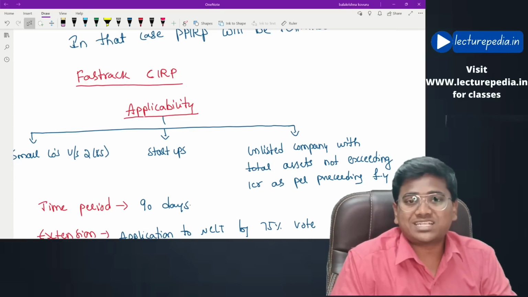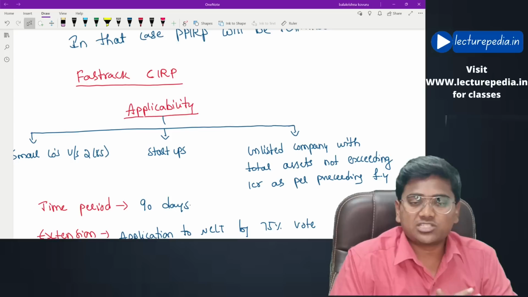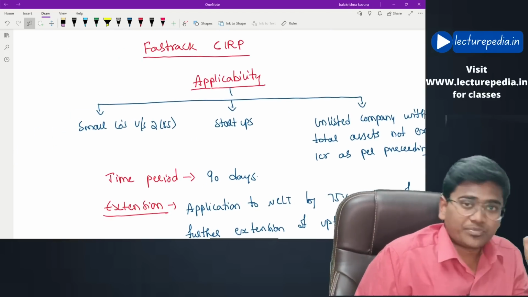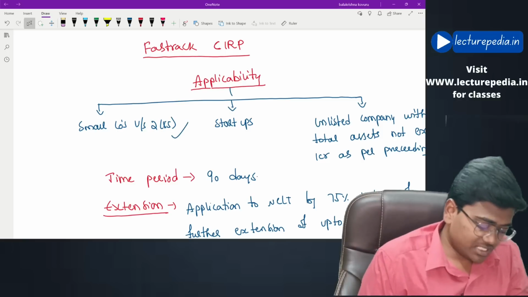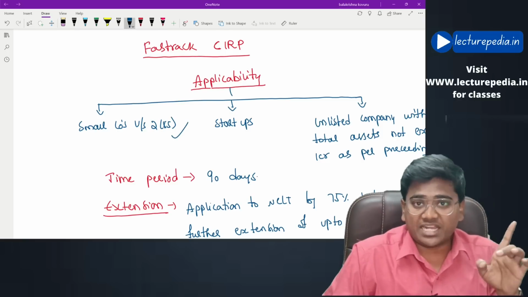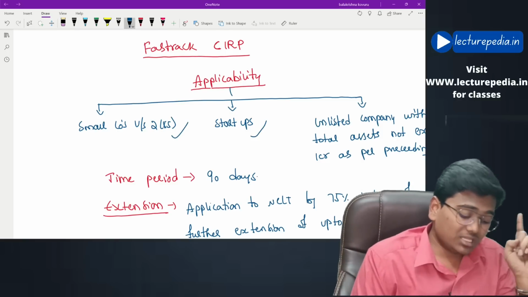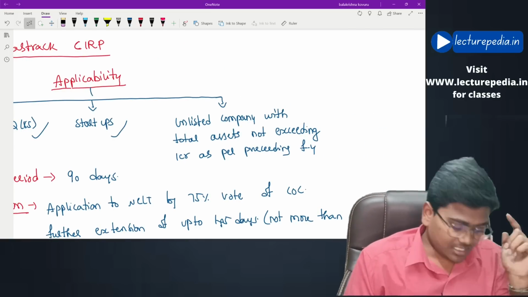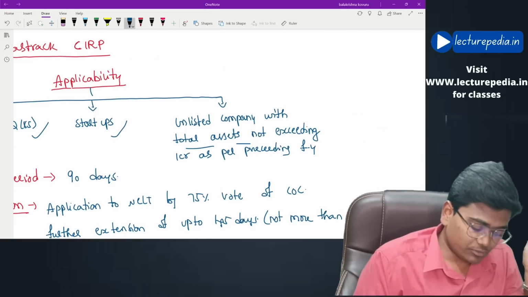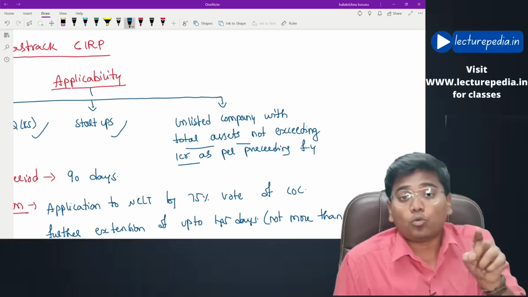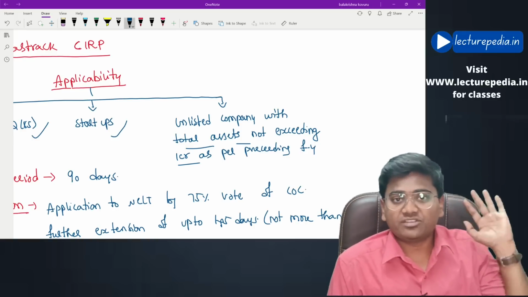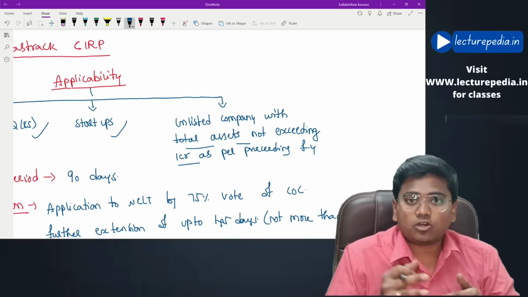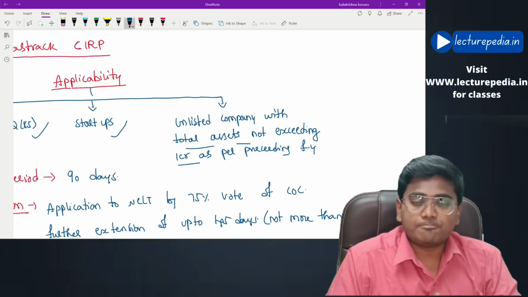Now, to which companies is this fast track corporate insolvency resolution process applicable? First of all, it will be applicable to all the small companies under section 2 subsection 85 of the Companies Act, and for all the startups, and also for all unlisted companies having total asset value not exceeding 1 crore rupees as per the preceding financial year. For these types of companies, the fast track corporate insolvency resolution process will be applicable.